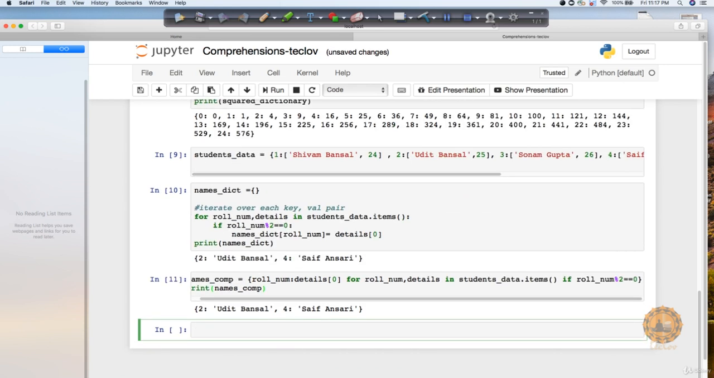So wherever possible, I would strongly recommend you to use comprehensions rather than a normal for loop, because it will also give you a performance benefit, plus the code looks much smaller and simpler. So that's another advantage of it.